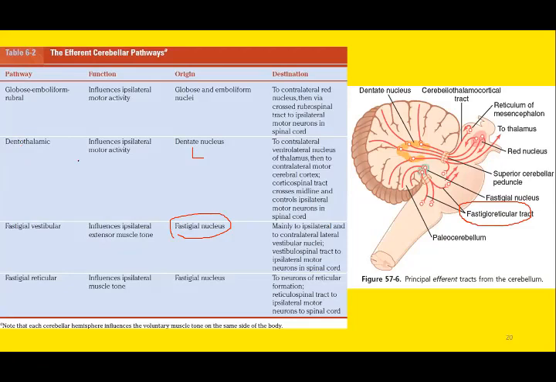Remember, emboliform and globose nuclei are collectively known as the interposed nucleus as well. So if you read the term interposed nucleus or interposed nuclei, this is the collective terminology for the middle two deep cerebellar nuclei, that is globose and emboliform.